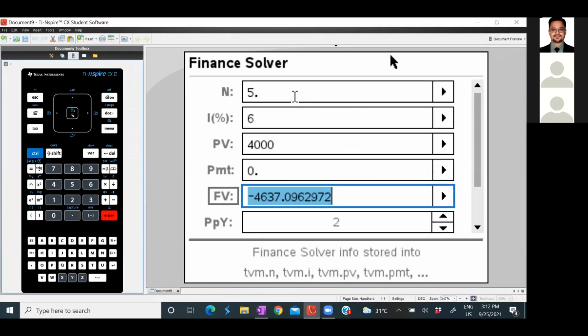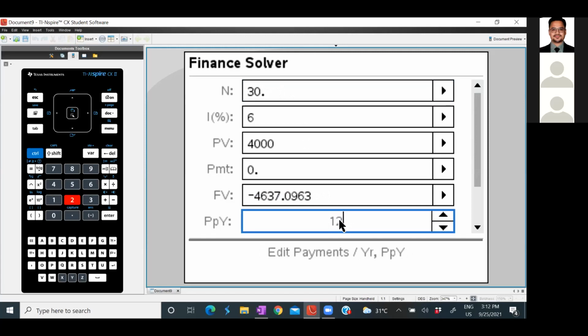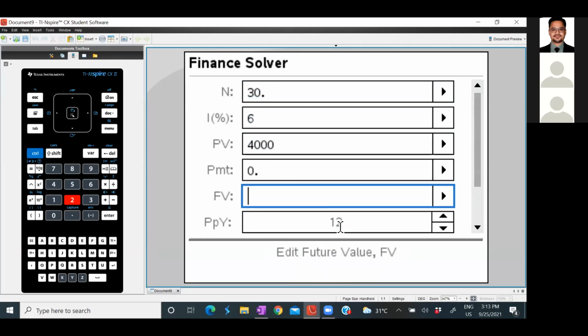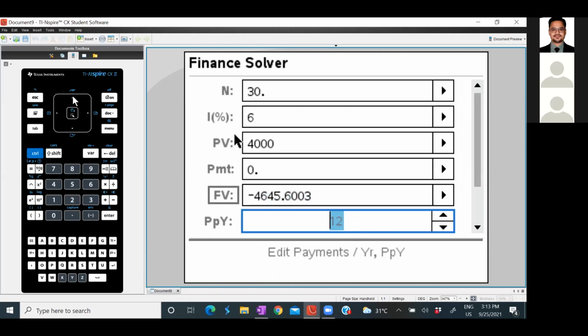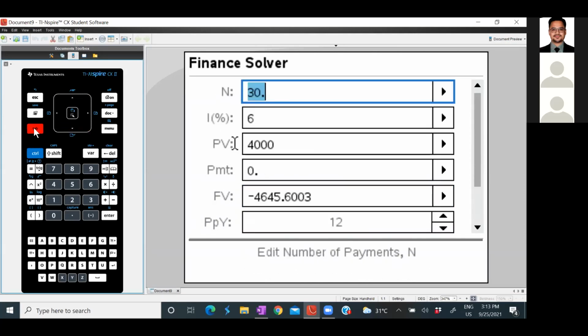So I already have my value, so I'll just change it. So it's 2.5 times 12. And now PPY, CPY should be 12. So I have to move to my FV column, remove and check. So this is the answer. Some of you might have received a different answer, probably because if you're using the up and down buttons, the PPY and CPY would change automatically. So it's always preferred to use the tab button so that there won't be any change in the answer.